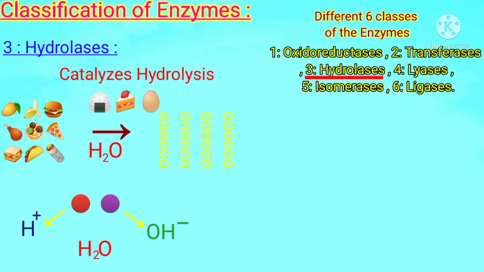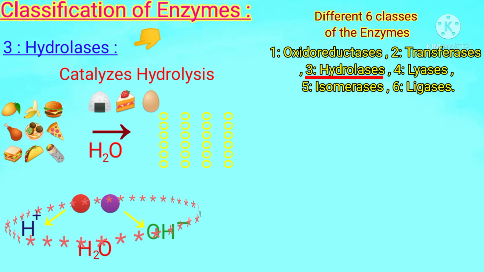Due to the hydrogen and hydroxyl groups in the water molecule, hydrogen will attach to the first amino acid and the hydroxyl group will attach to the second amino acid after their split, and finally we will get this form. This process is called hydrolysis, and the enzymes involved in this process are called hydrolases.